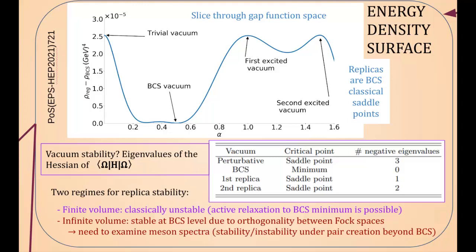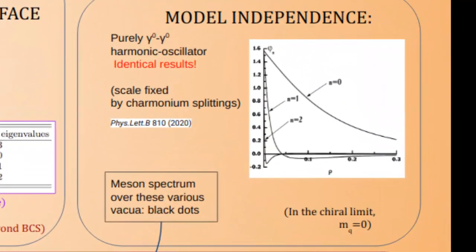In a finite volume, the system can thus relax to the ground state. But in the thermodynamic limit, this does not seem possible, as the replicae vacua and all states built thereupon become orthogonal to the ground state vacuum and its meson and baryon excitations. They become inequivalent representations of the Fock space.